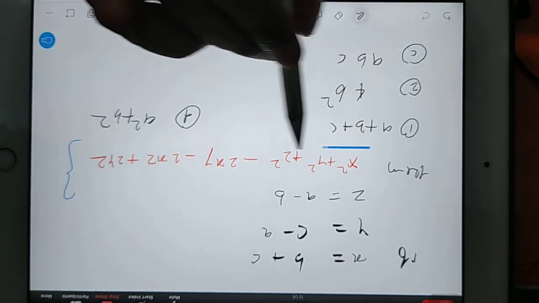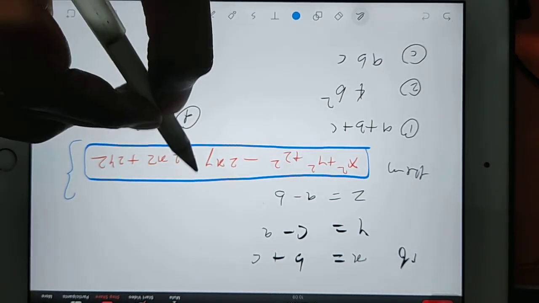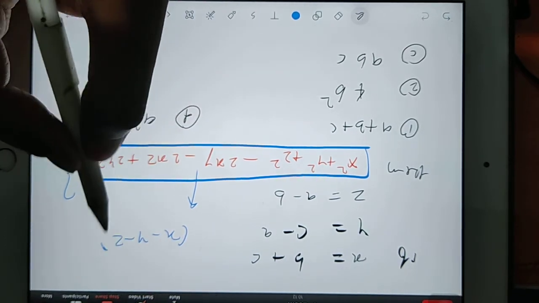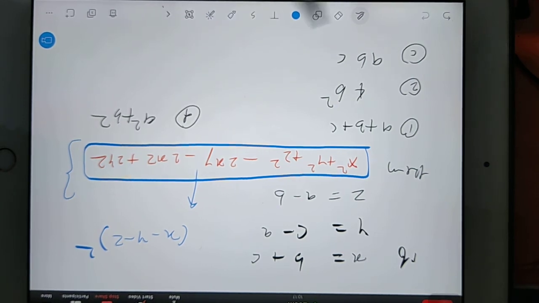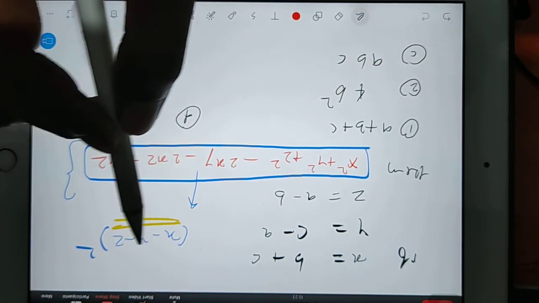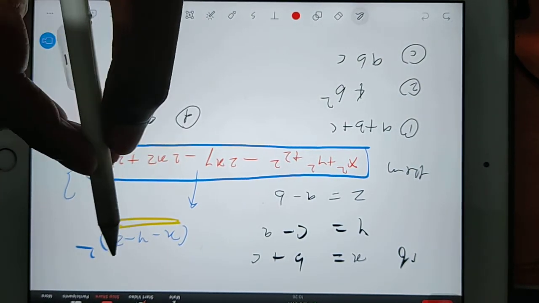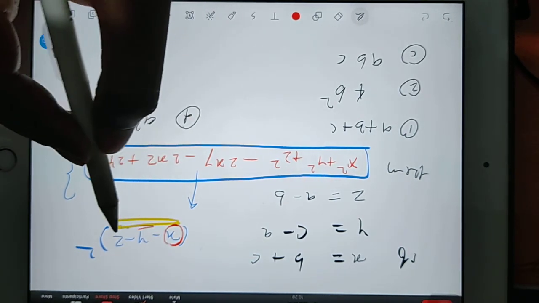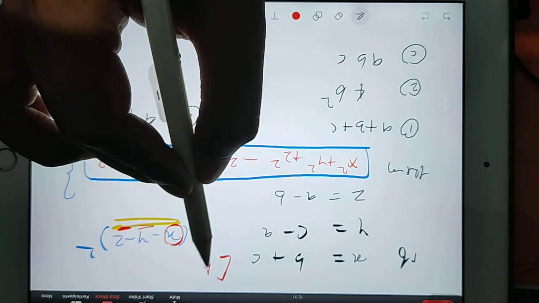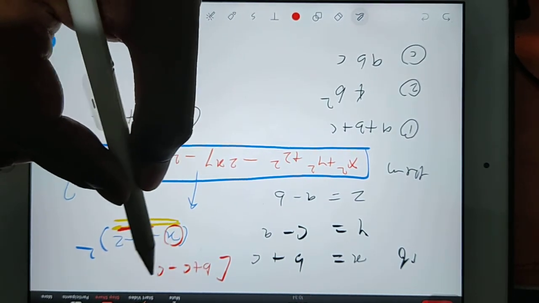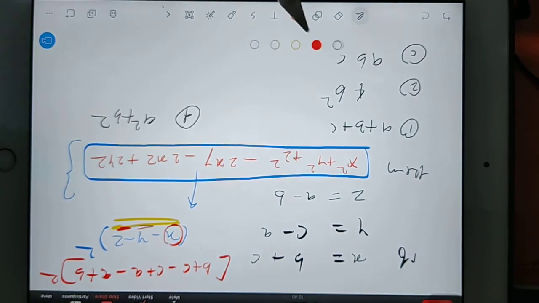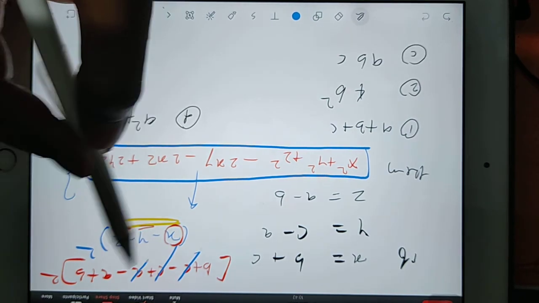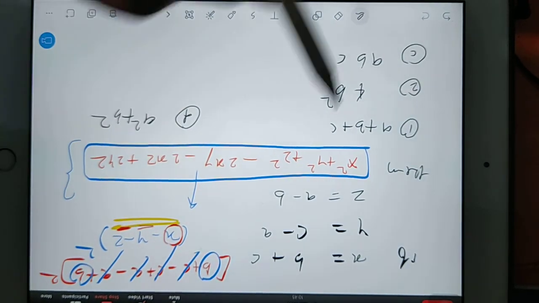So see guys, this is nothing but x minus y minus z whole square, right? And if we know this, then if you substitute the values, few values will get cancelled and few values we can add up. So x value minus y value minus z value will be nothing but b plus c minus c plus a minus a plus b, whole square. Now you can clearly see here, C and C will get cancelled, A and A will get cancelled, and B will be 2B whole square, so 4B square.